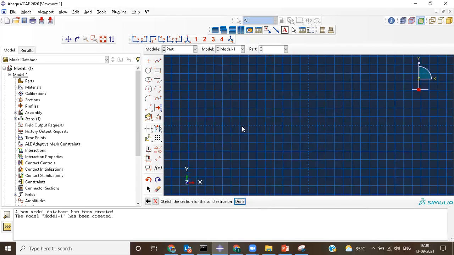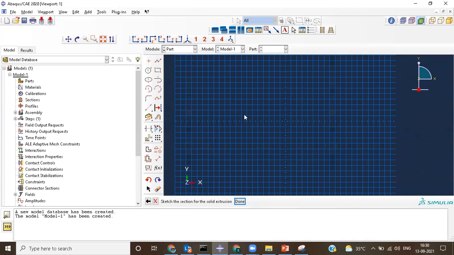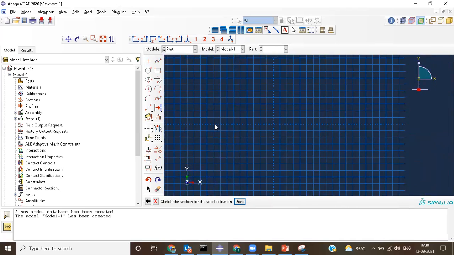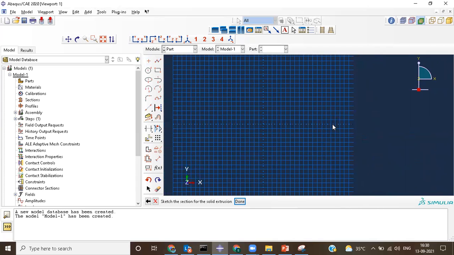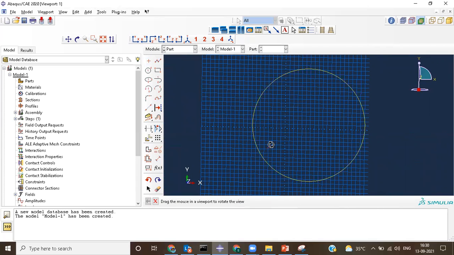You can zoom in and zoom out wherever you want. You can also pan in the same way. If by mistake you need to hold the Control button and the Alt button, you have to hold both Control as well as Alt.